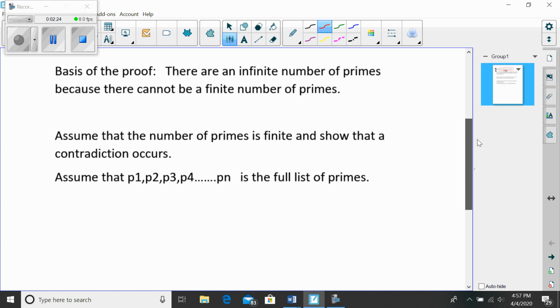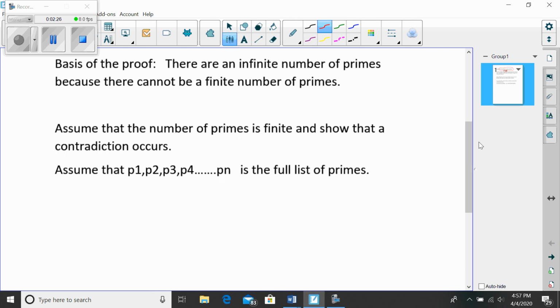So, the basis of the proof, as I just said, is that there's an infinite number of primes because there can't be a finite number of primes. So suppose that I said, well, I think there can be a finite number of primes. And if they're finite, then I can list them all.